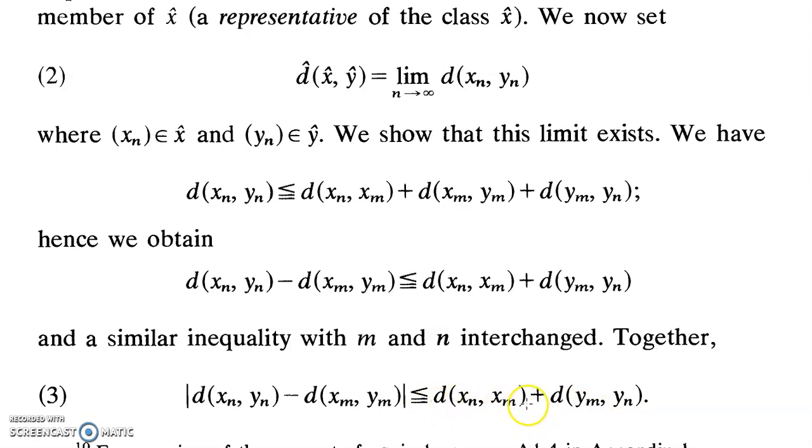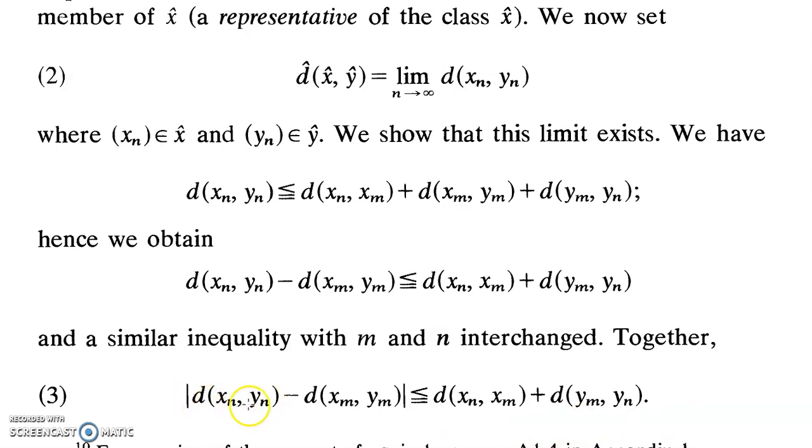So what we have assumed is that this right hand side can be as small as possible. Since d is a real valued function, d of xn yn should be a real number and this should be a real number. I take it as some tn, so this should be represented as tn minus tm is less than epsilon after a certain stage, which means this sequence is Cauchy.